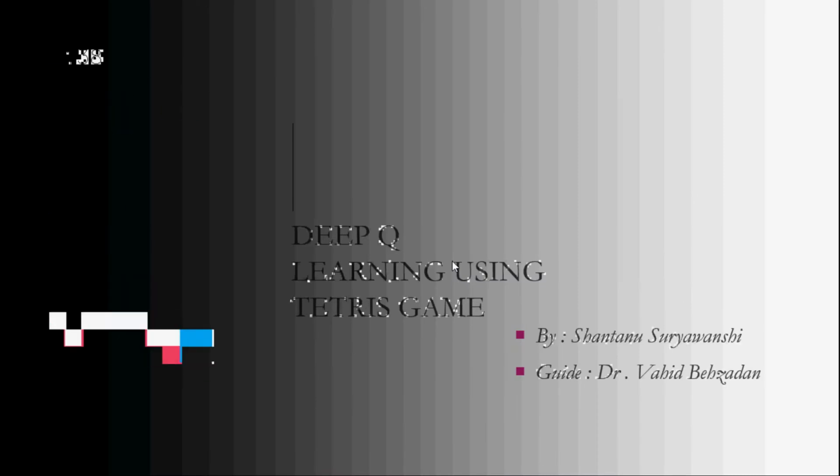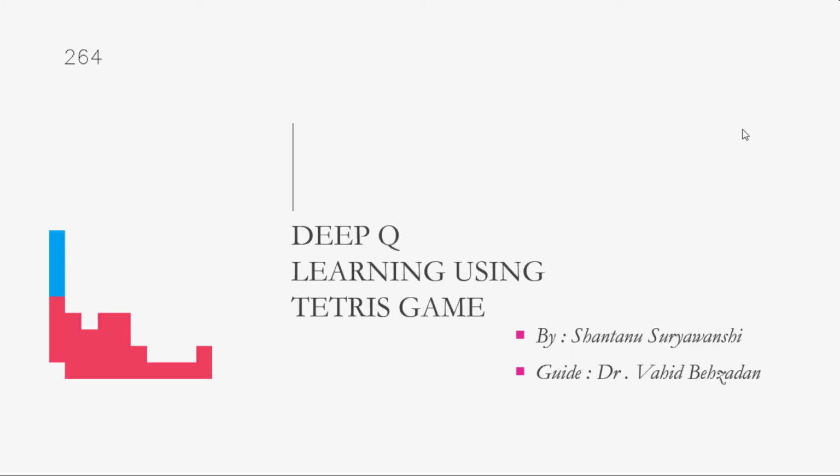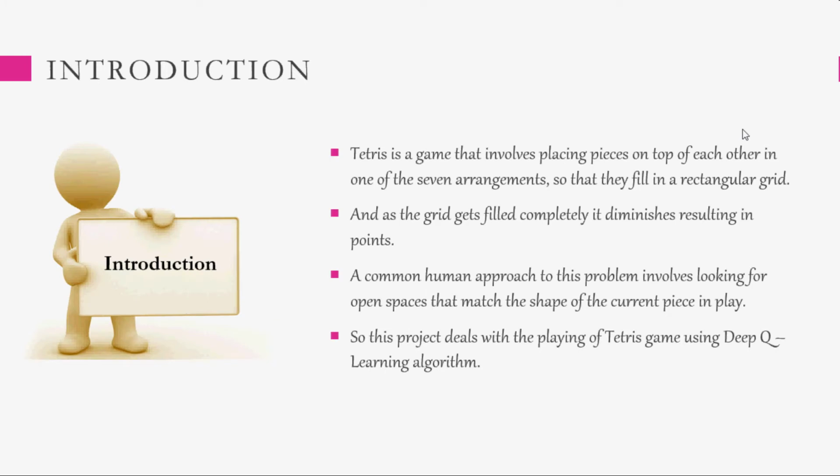Hello all, my name is Shantanu Suryavanshi and today I am going to present a topic, Deep Q Learning using Tetris game. So basically, what is a Tetris game? As you know, we may have played that Tetris game on a console or at least on a cell phone. Tetris is a game that involves placing pieces on top of each other, which has seven arrangements, so that if we fill them in one over the other and fill a rectangular grid, then we'll get a point.